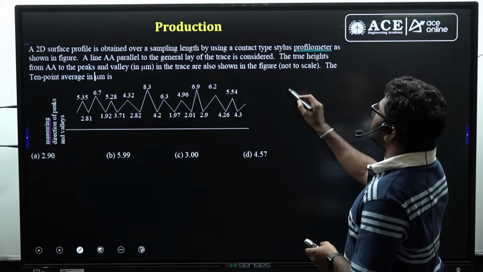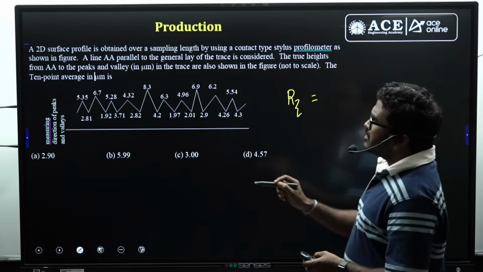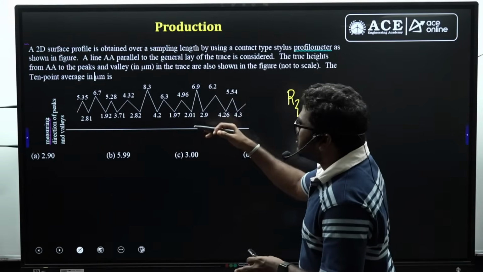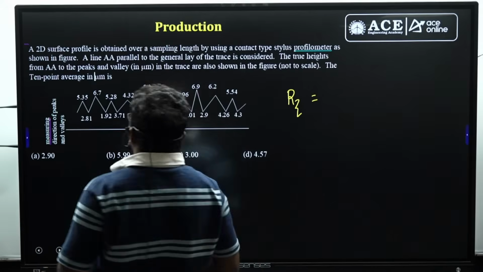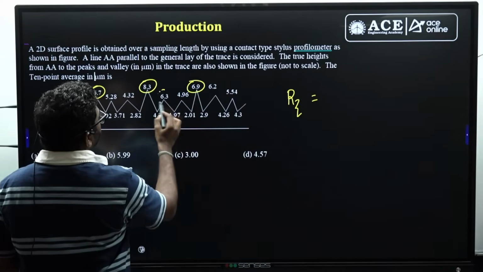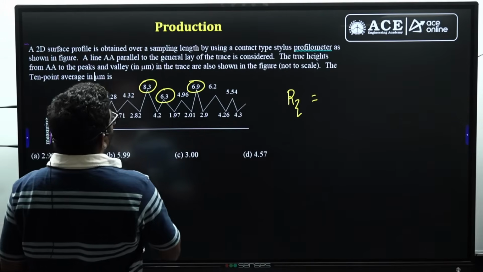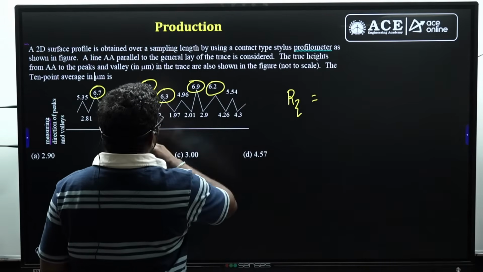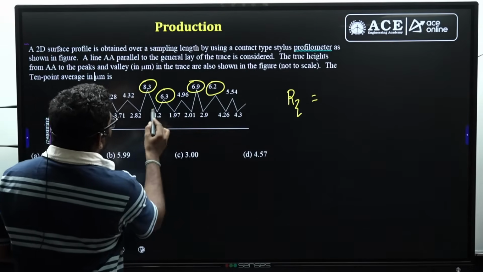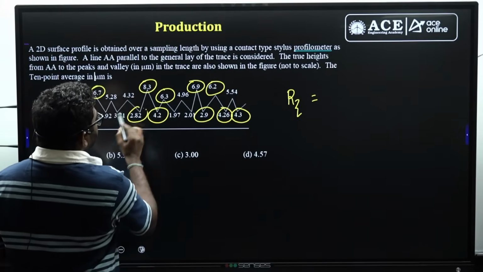Remember, for this 10-point average, I'm taking the peak values, 5 values, and the valley values, 5 values. Let us consider this value, this value, this value, like that, and one more value I can take as 6.2. Some 5 peak values and 5 valley values, the nearest values, like that.